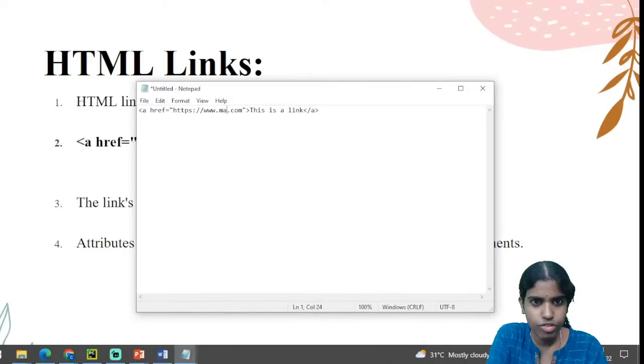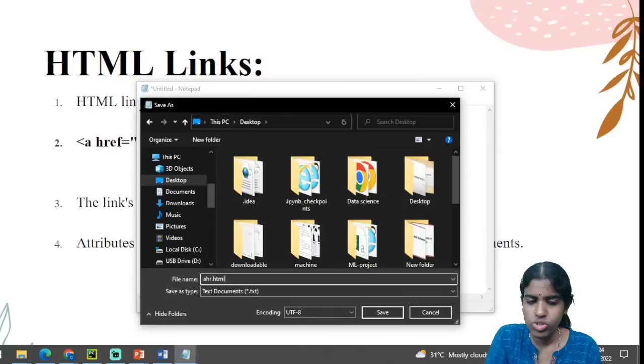I am clicking the save button. So what is the use of this a href attribute? For example, I am just saying ahr.html. I have to save with the .html extension. I am going to go here, all files. It is stored on the desktop. Save files. Clear with this? So I am just saving this file.